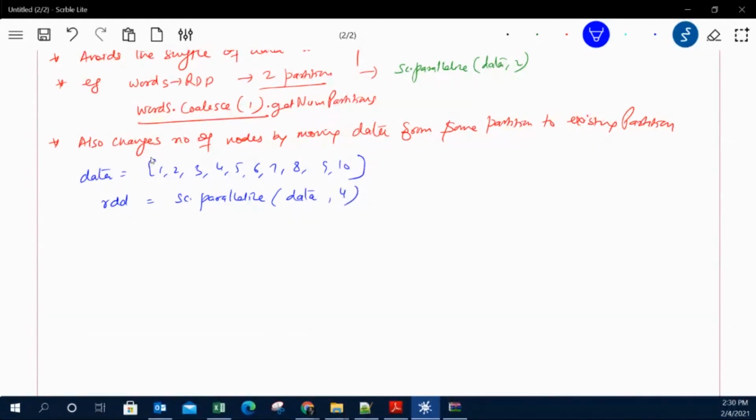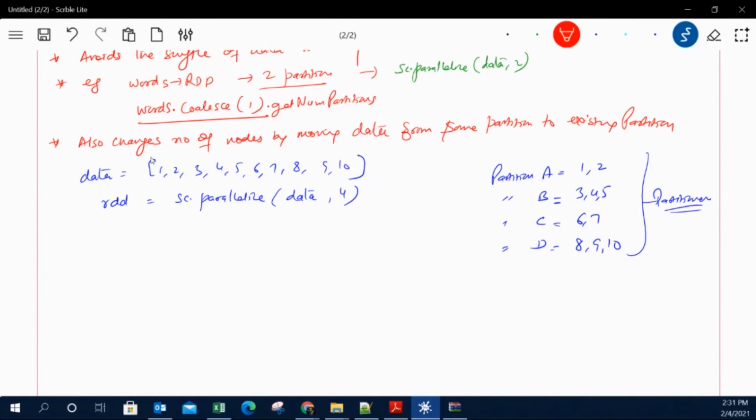So when I say 4 partitions, I have partition A, partition B, then C and then D. These are the 4 partitions, and how the partitioner works, let's assume the first 2 data go to partition A, the next three data go to the next partition, then next 2, and next. So it is based on some kind of hash partitioner, and based on that the data is partitioned in such a way.